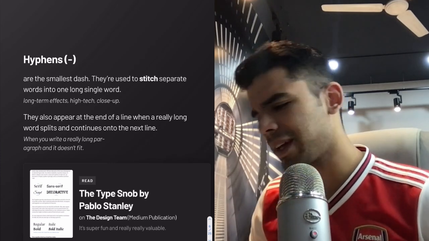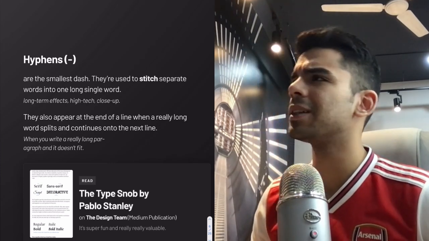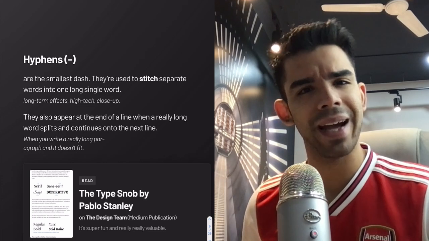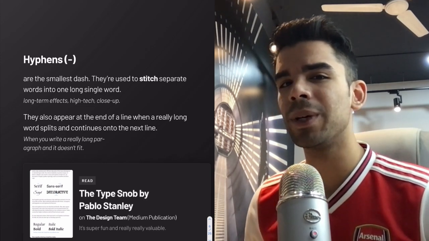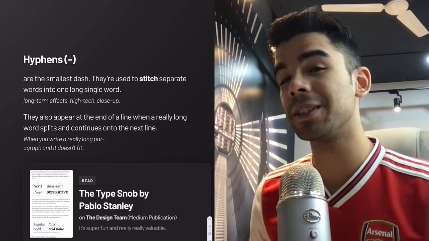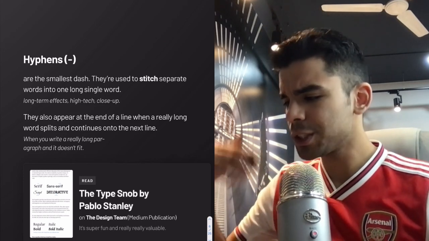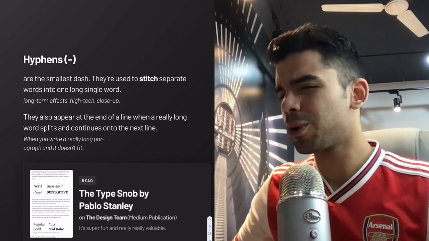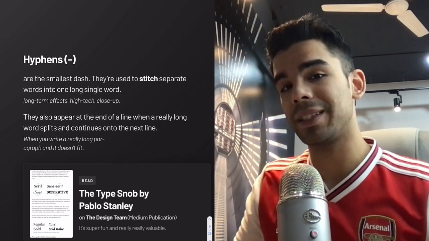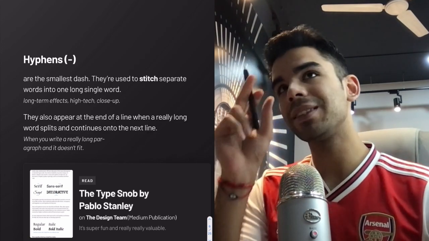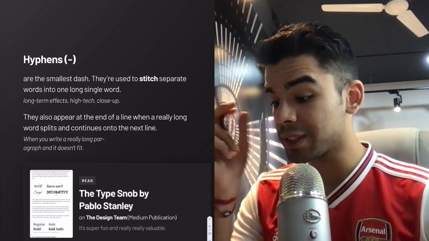Another very interesting thing that a lot of people miss out is the concept of hyphens, n dashes and m dashes. And even though this is not directly related to declaring your text styles, I just feel that it's a very important concept to understand and to explore the beauty of type, right? So hyphens are the smallest dash, and they are used to stitch separate words into a single word.